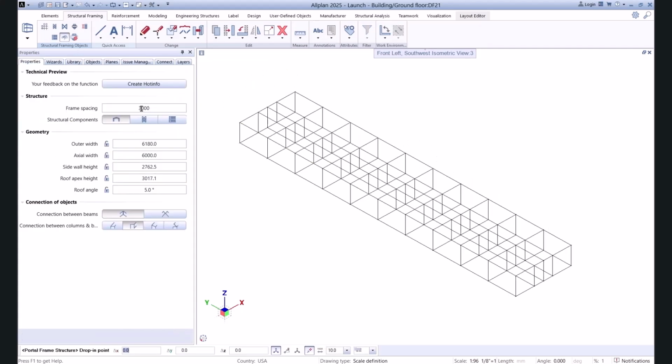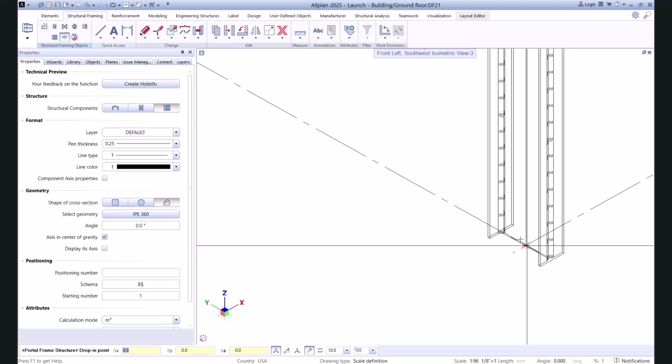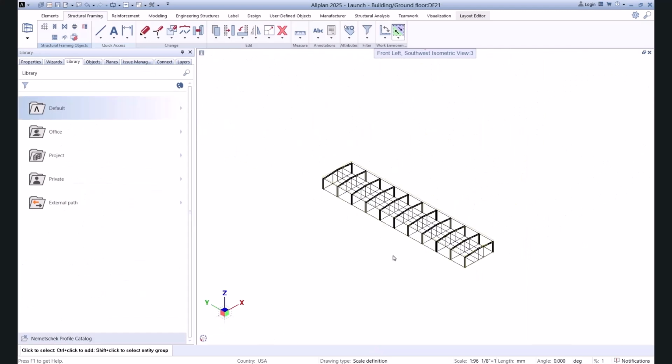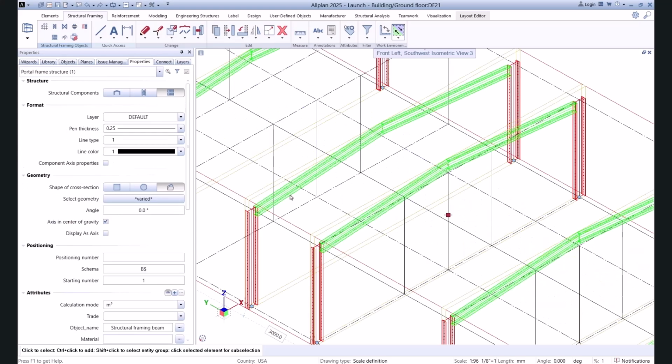Allplan's new portal frame structure tool addresses these challenges head-on by automating the creation of multiple frames in a single operation while making it easy to manipulate the overall building's dimensions and its constituent structural framing elements in a simple and unified property palette. The generated structure and its constituent elements are all associative and offer intuitive and interactive handles within the viewport to quickly modify the entire structure to your needs.